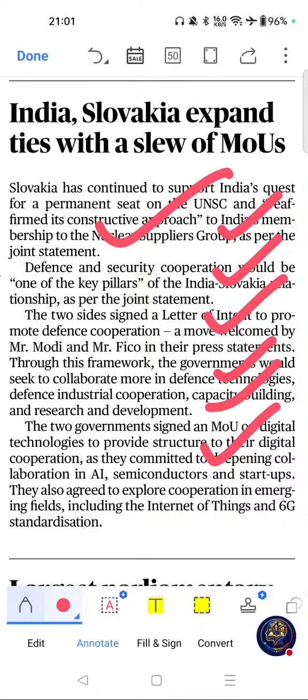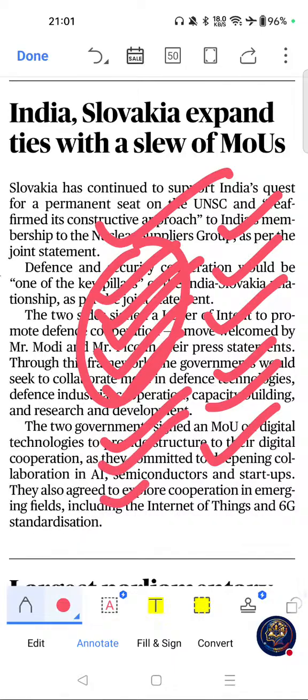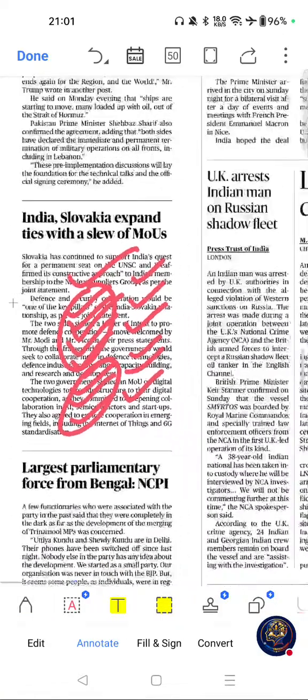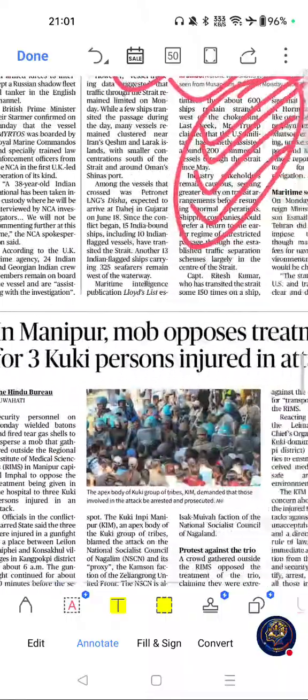The key themes related to this article are NSG membership, UNSC reforms, semiconductors, 6G technology, and defense cooperation. These are the key themes related to this article. Move on to possible question areas: NSG, that is Nuclear Suppliers Group, UNSC permanent membership, and 6G technology. These are the possible question areas related to this article. Move on to next important article from this page, or this one.